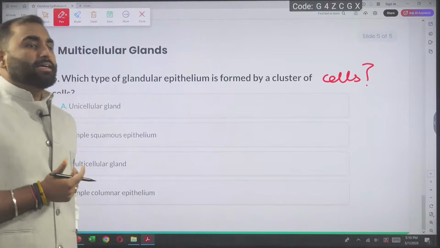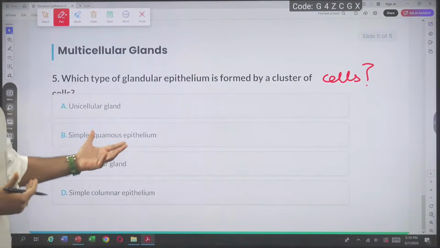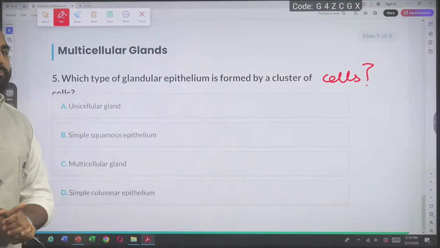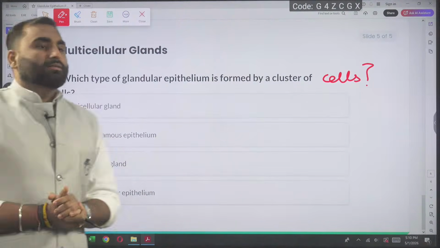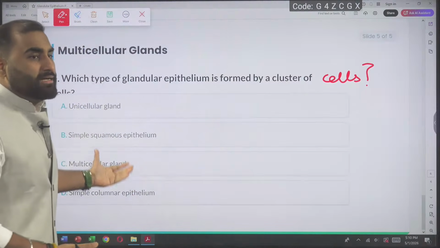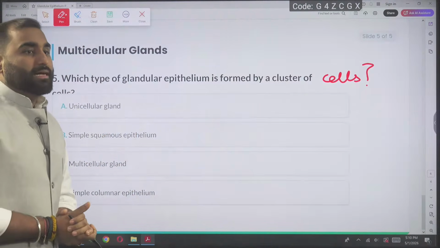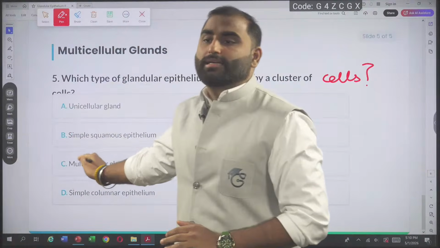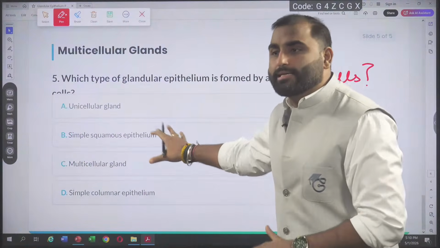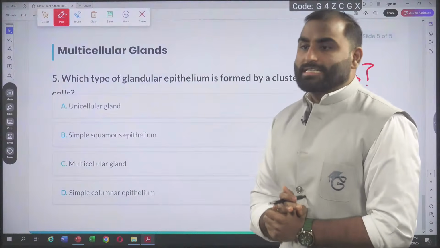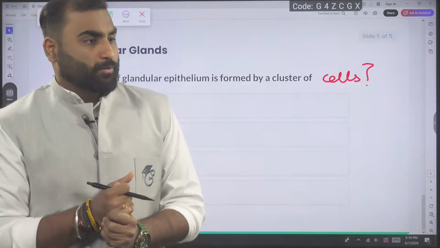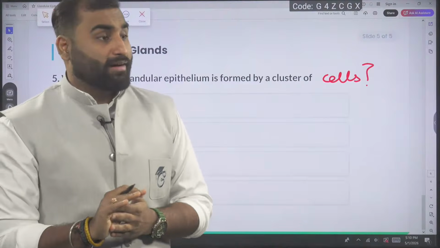Come on. Is it a unicellular gland? Is it a simple squamous epithelium? Is it a multicellular gland? Or is it simple columnar epithelium? What is the answer, guys? The answer is multicellular gland. Option 3 is the answer, or option C is the answer. Are we clear with this, guys? So yeah, many students are giving the correct answer. So thank you. I think you are revising.